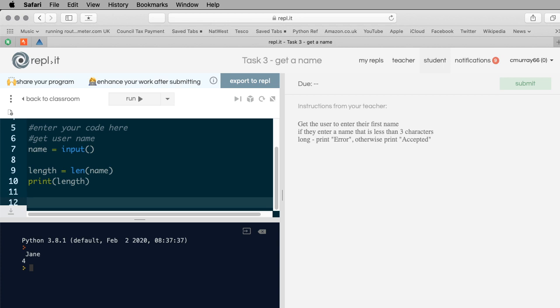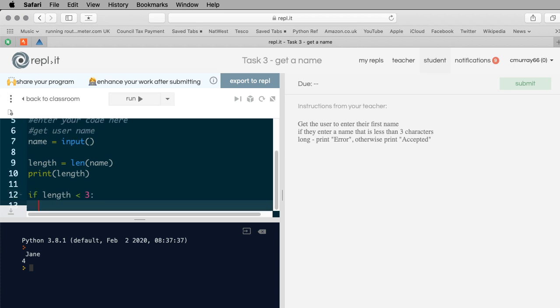Okay, now we're going to have an if statement. If length is less than 3 characters long, print error. Okay, and I'm just going to test that now. So if I run that, if I type Joe, error. Okay, if I type my name, Craig, then there's no error.